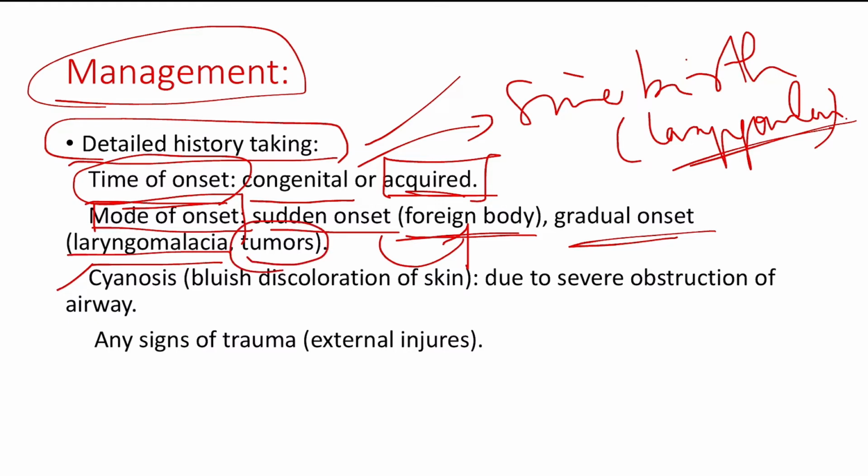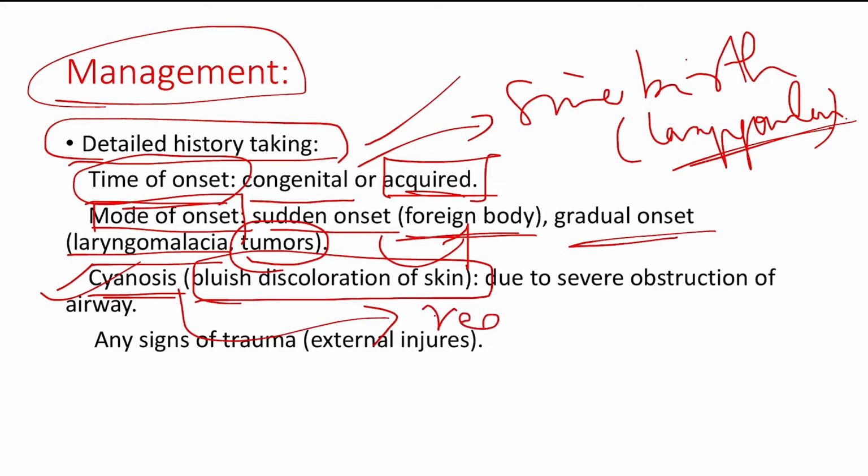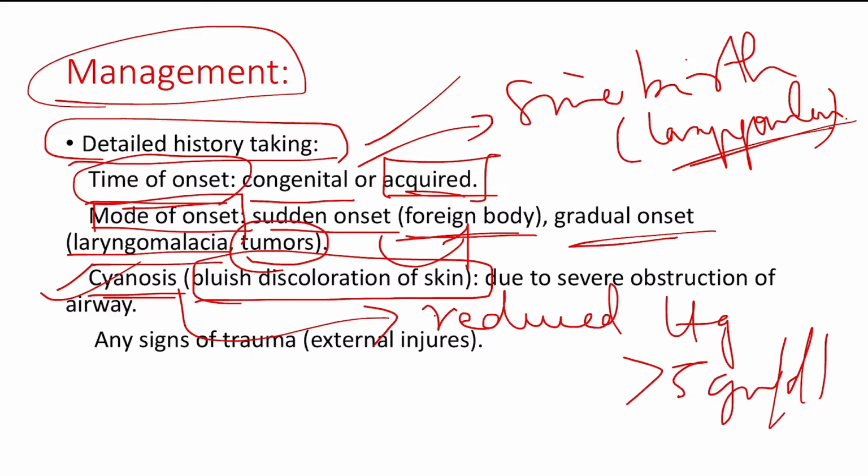Okay, and you have to look for cyanosis as well. This is a simple sign which you can see, that is bluish discoloration of skin. Basically, cyanosis refers to accumulation of reduced hemoglobin, right? Reduced hemoglobin greater than 5 grams per deciliter. That is called as cyanosis. So if cyanosis is present, then you have to suspect there is severe obstruction of airway due to any obstruction or any foreign body or infection, or it can be tumor as well.